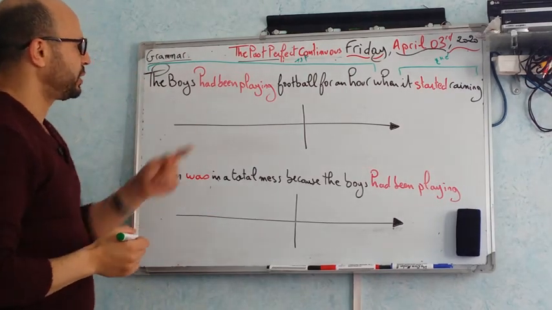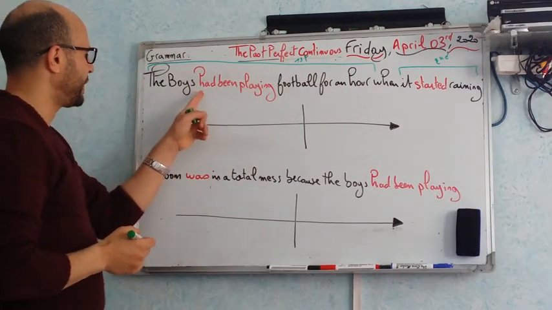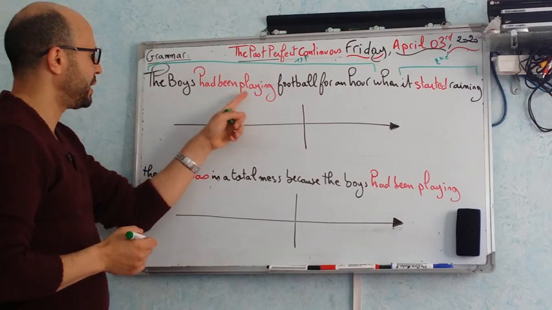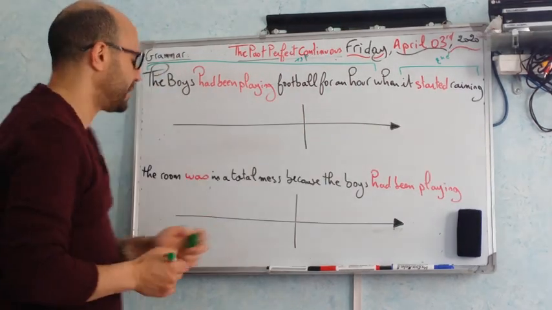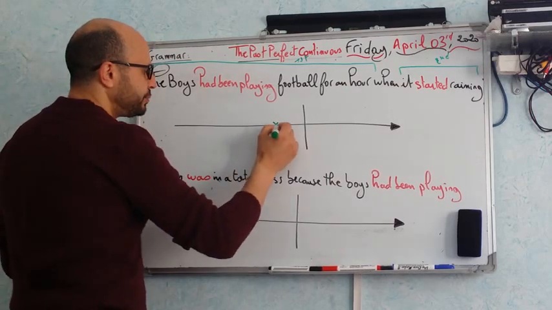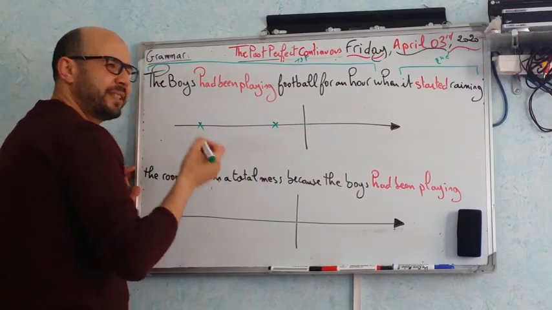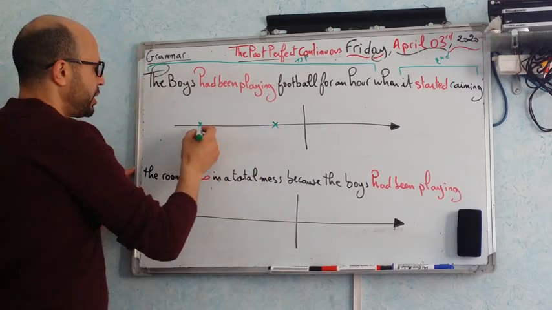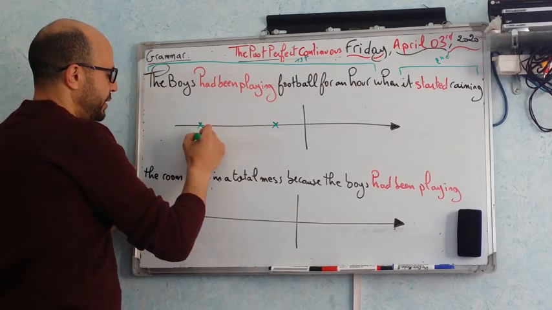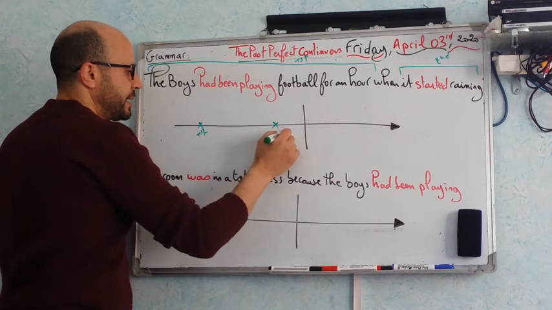Good. For the past perfect continuous, which we can notice here, had been playing, this is past perfect continuous, whereas this one is only in simple past. So we have the same idea as with the past perfect simple. So this is the first action and this is the second action.